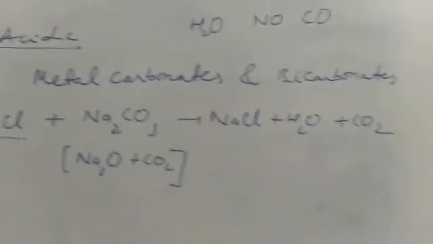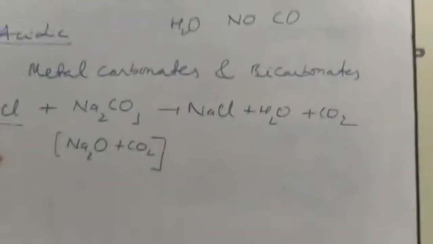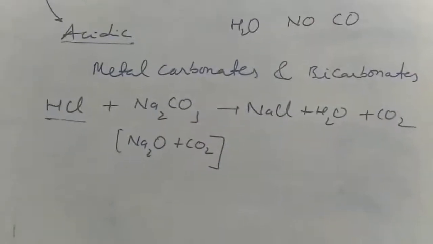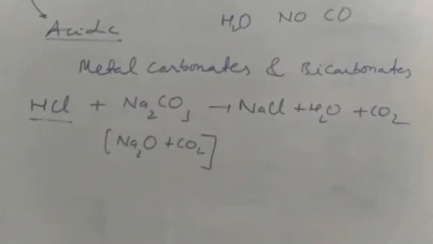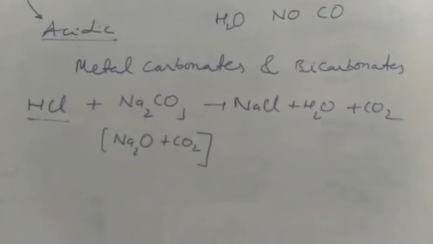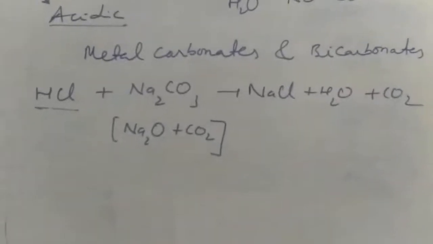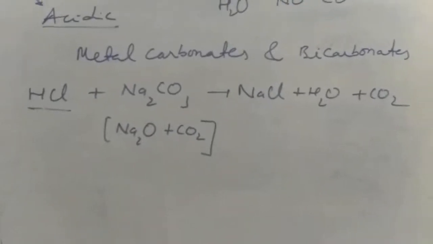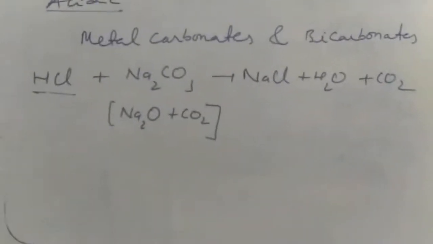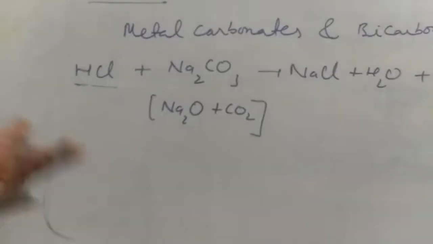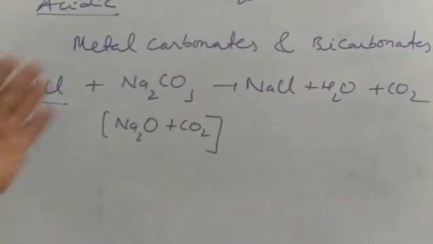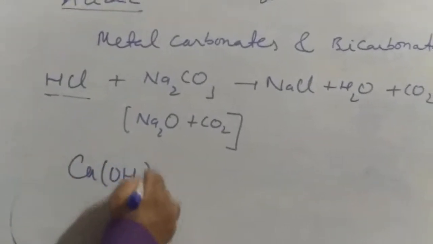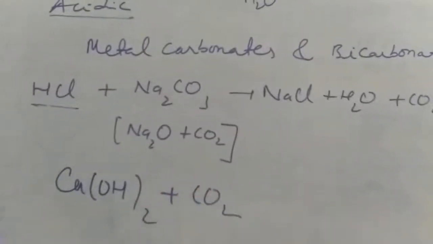So when metal carbonates react with acid, you can see there is evolution of CO2 gas. But the problem is that when the CO2 gas is coming out, the gas will not say, hi, I am CO2. So the question is how we can recognize that the gas is CO2. It's very simple. First of all, CO2 gas is odorless and colorless. But we can recognize it by passing this carbon dioxide gas through lime water.